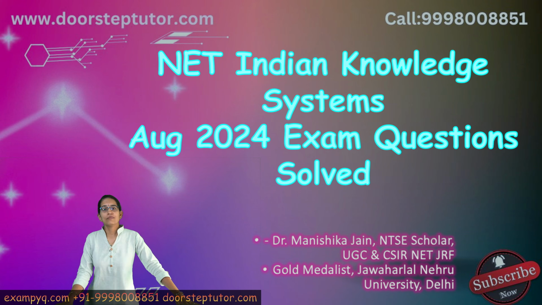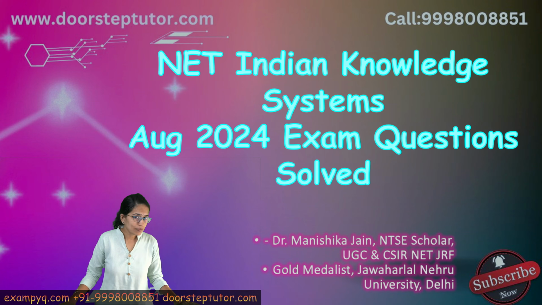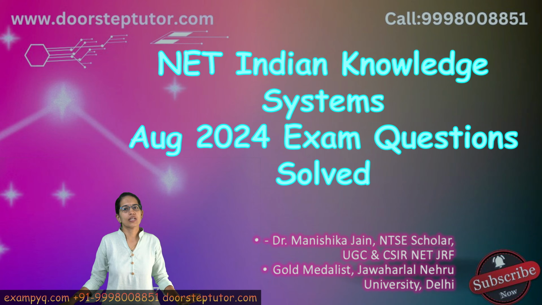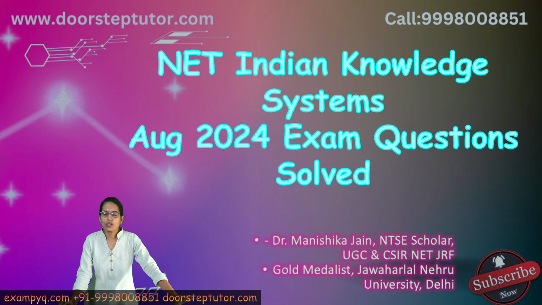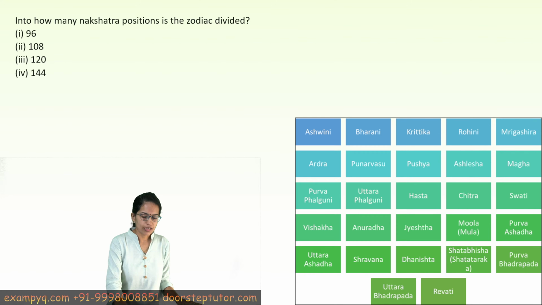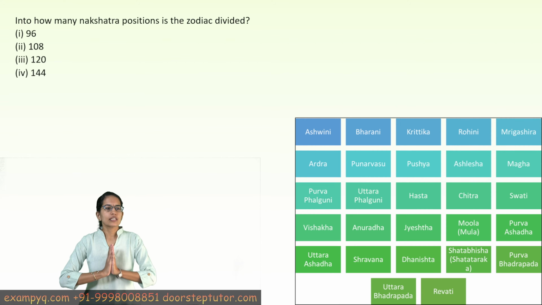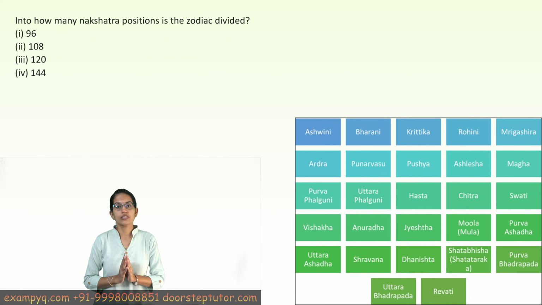Indian knowledge system, a newly added topic under the NET syllabus. So let's discuss some of the questions which were asked under the NET Indian knowledge system in the August edition this time. The first question is, into how many nakshatra positions is the zodiac divided? Now this is an interesting question.